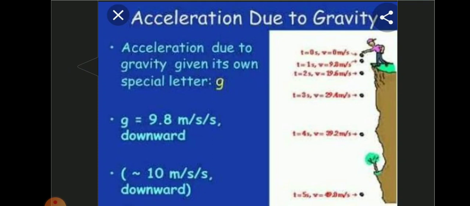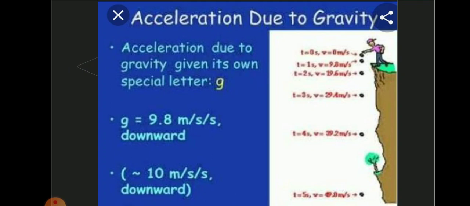Look at the diagram. A boy is dropping a small stone from a particular height. When the stone is dropped, at time t equal to 0 seconds, the velocity of the stone is 0 meter per second. When t is equal to 1 second, the velocity v is equal to 9.8 meter per second.